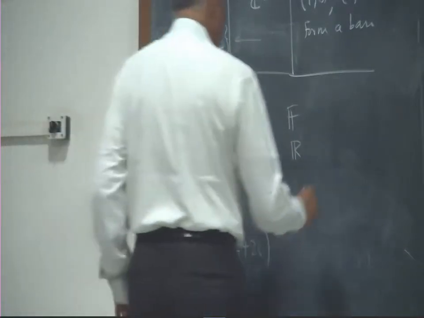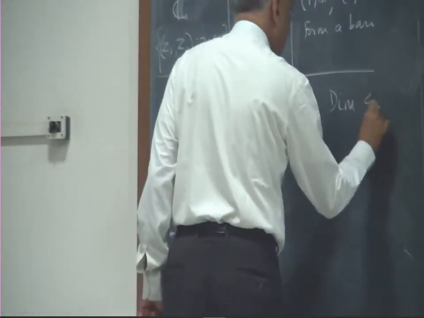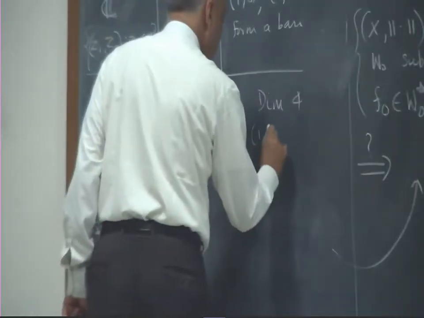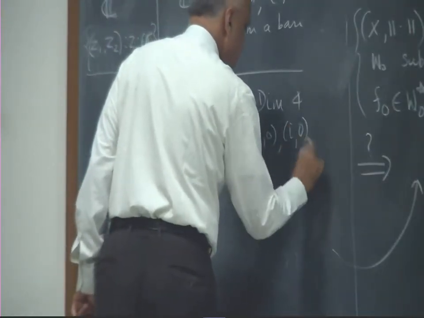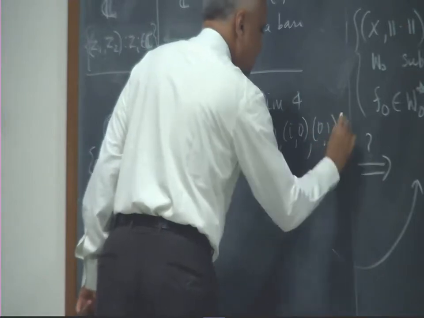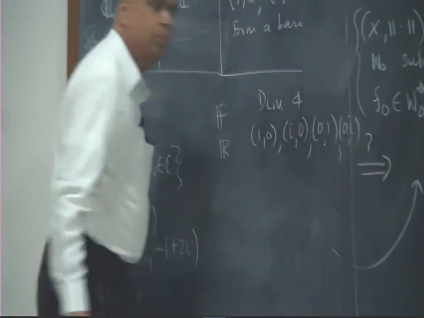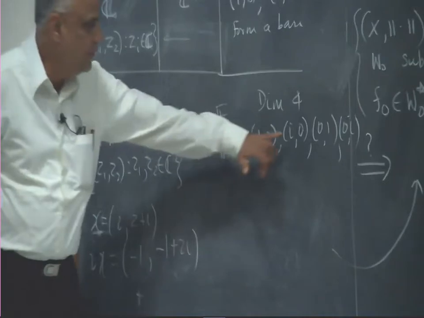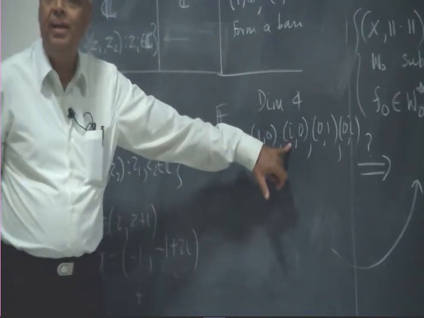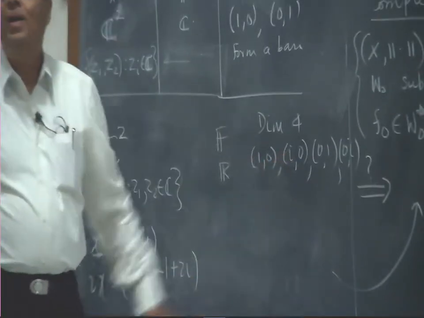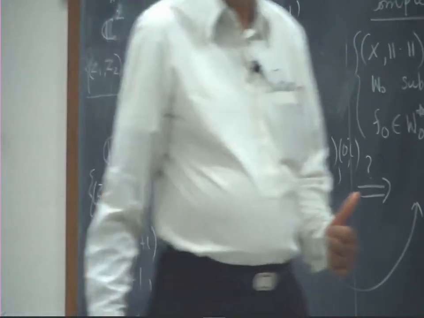Now you will see the dimension is 4, because the basis is (1, 0), (i, 0), (0, 1), (0, i). Previously this and this were linearly dependent, but now these two are linearly independent.